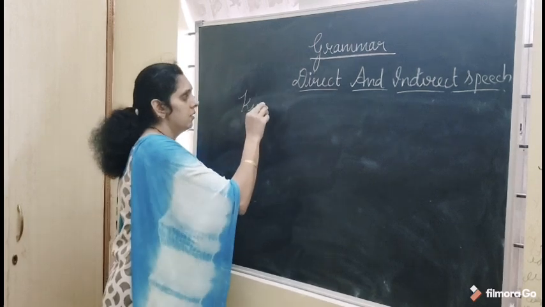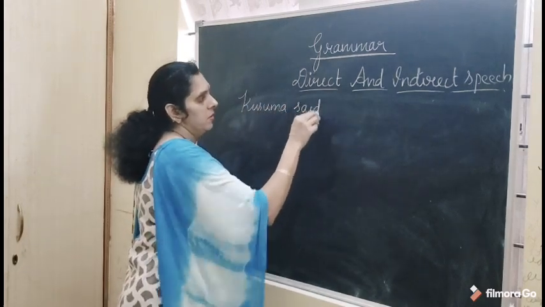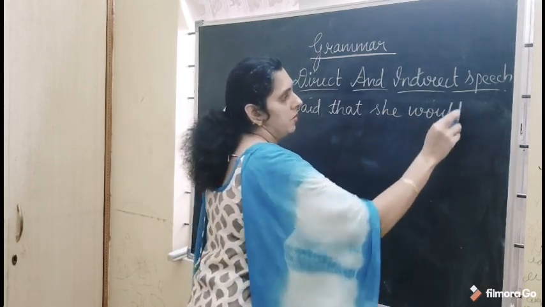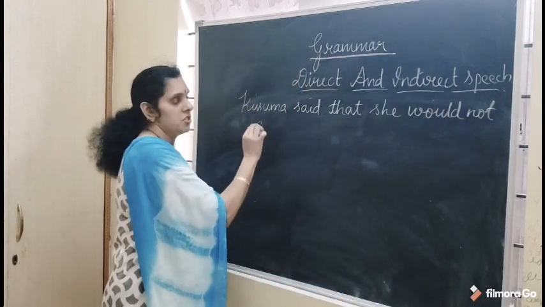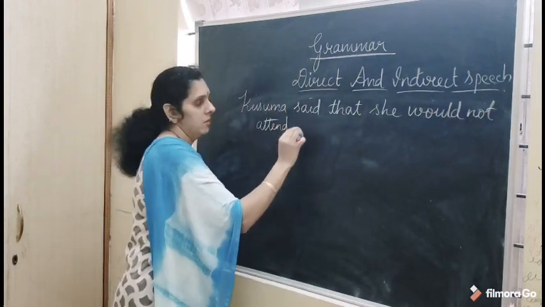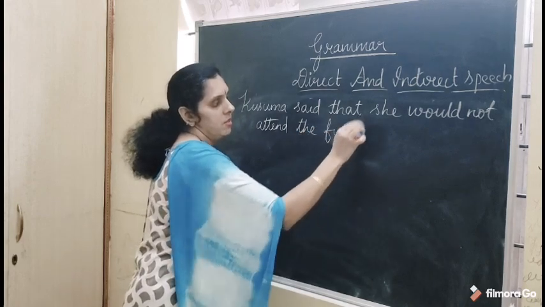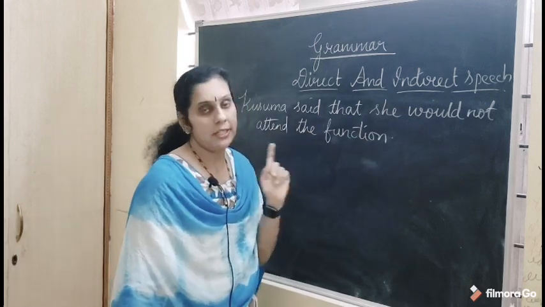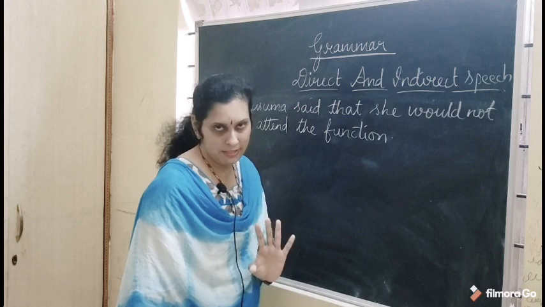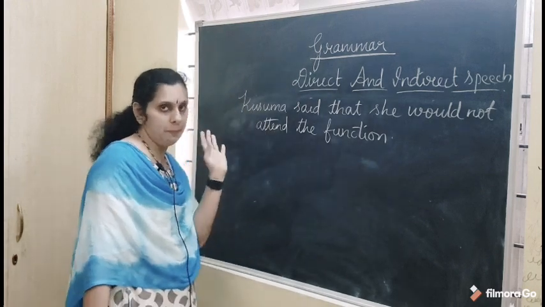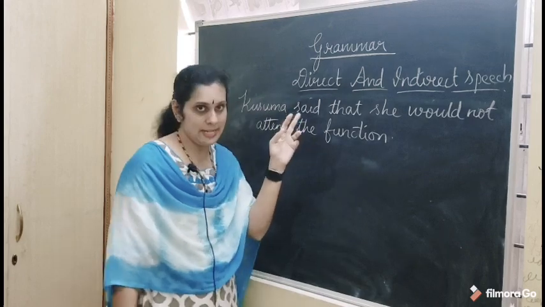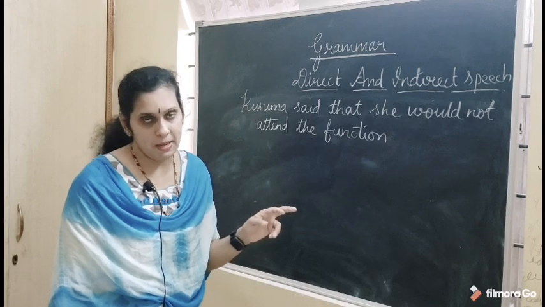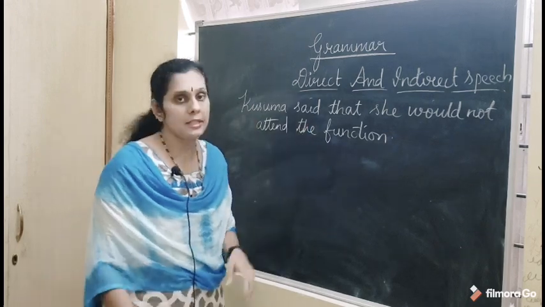Kusuma said that she would not attend the function. So here if you see, Kusuma said that she would not attend the function. Here you don't have any commas or any inverted commas, and you have combined the reporting part and the reported part here. Kusuma said is the reporting part. She would not attend the function is the reported part. So you have combined this by using the conjunction that.